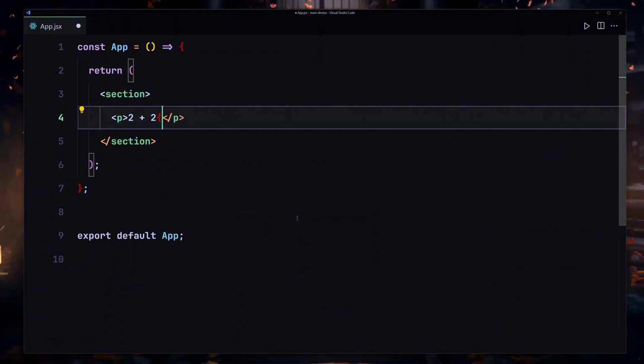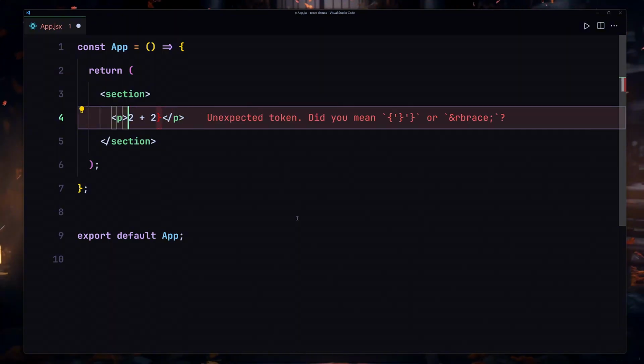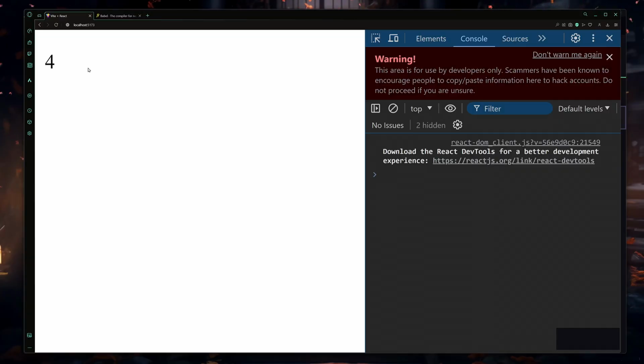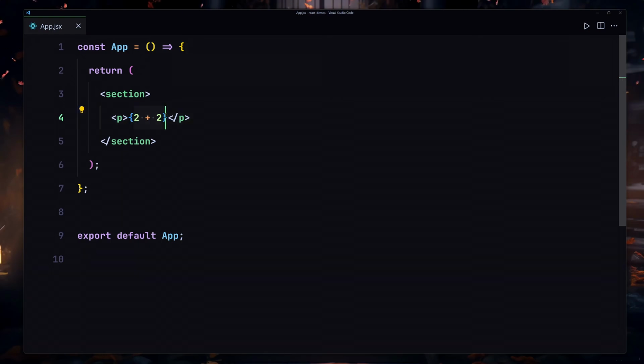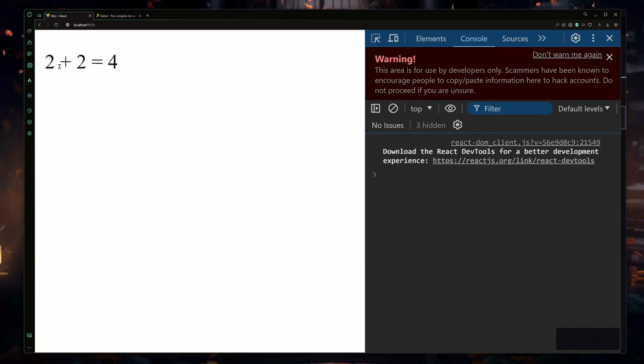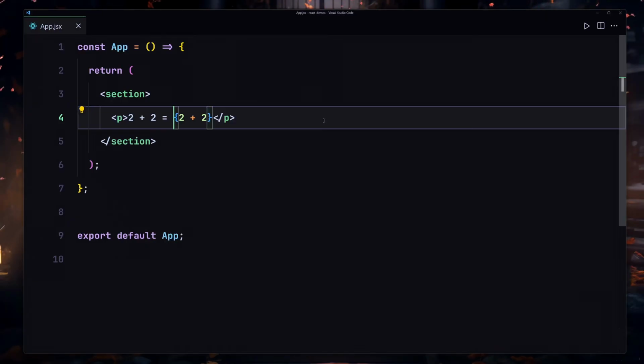But now if I wrap that inside curly braces, we have entered our JavaScript world. If I save my file now, here you can see it's going to give us 4. Why is that? Because now we are running this expression as JavaScript. So our React.js compiler will compile this code, and it will treat it as JavaScript code, so it will execute it. If I write 2 plus 2 is equal to, outside of these curly braces, now it's going to give us 2 plus 2 is equal to 4. Which is amazing. So that's the first thing you have to keep in mind.